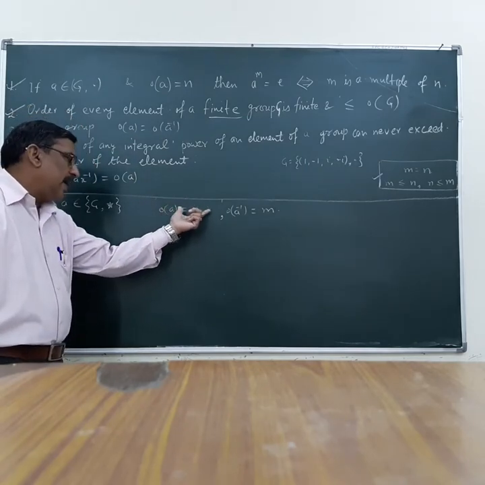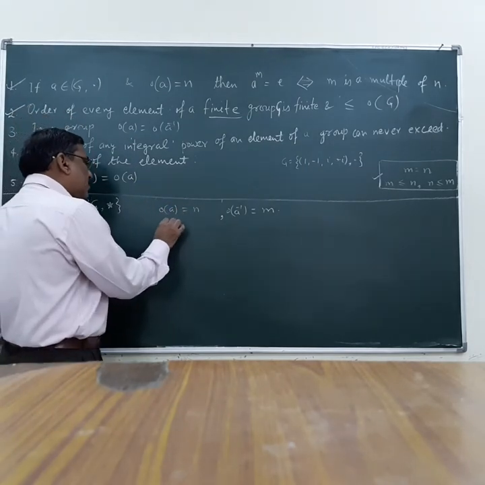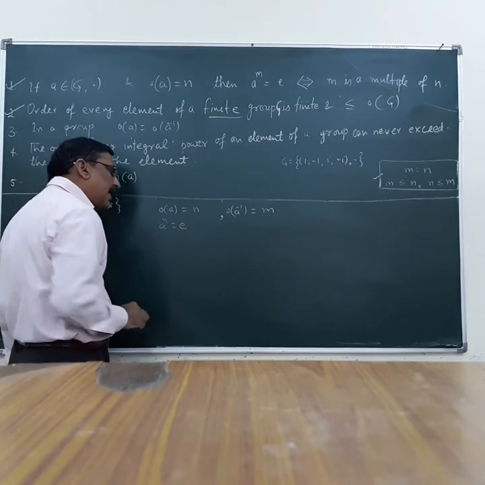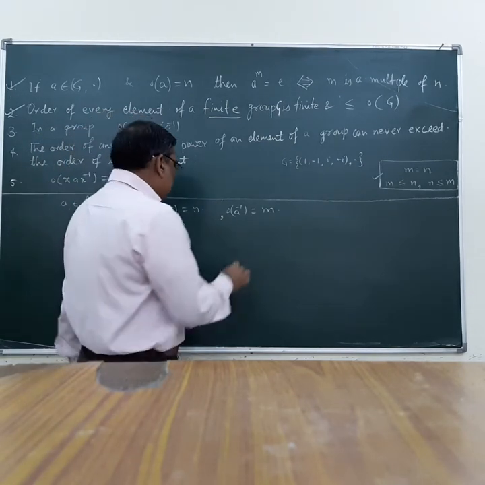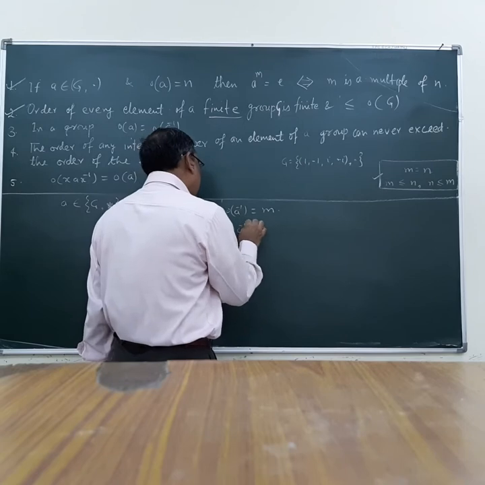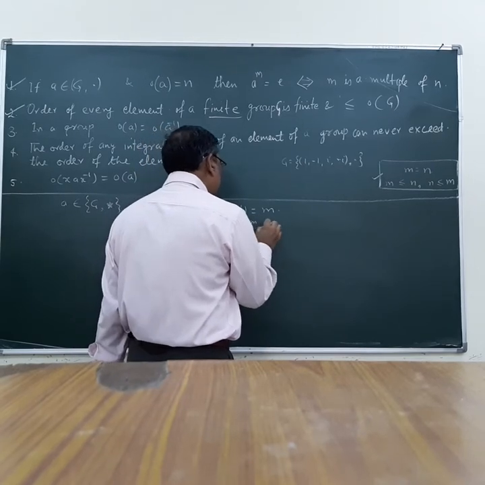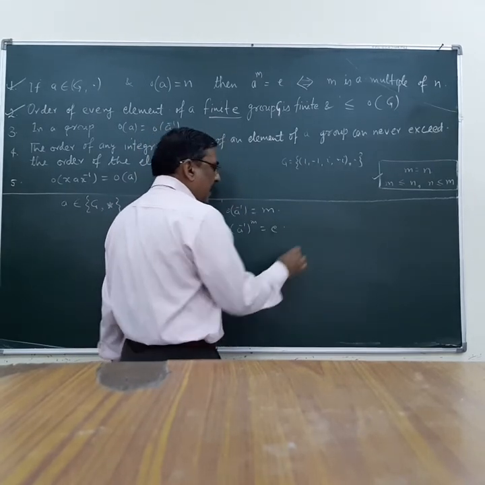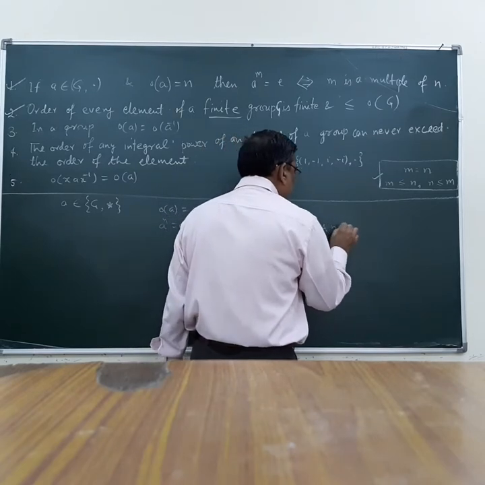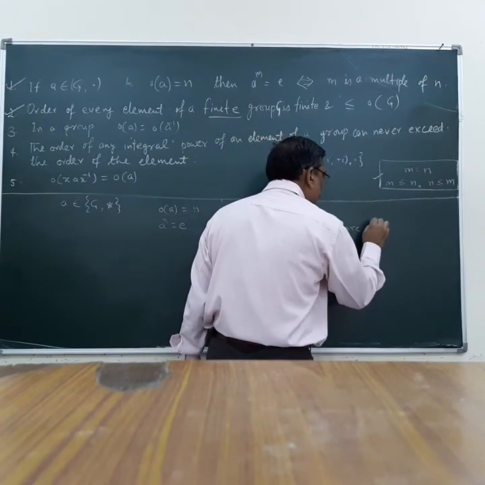The order of A is equal to N. It means A raised to the power N is equal to identity, and N is the lowest such number. Similarly, the order of A inverse is M, so A inverse raised to the power M is equal to identity, where M and N are the lowest integers.